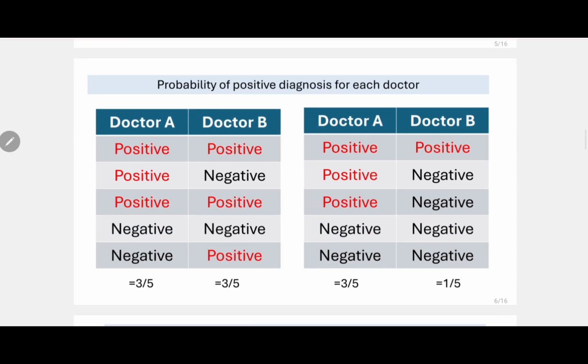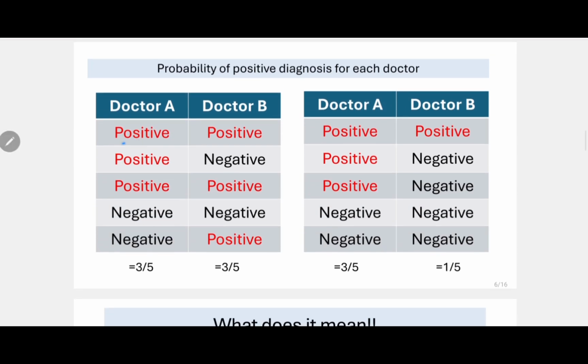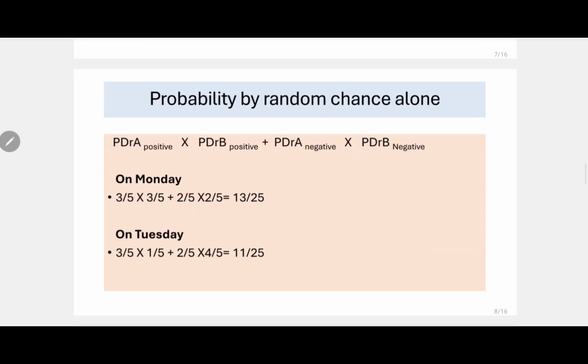So we have just filled in the values here, and we get the probability of chance as 13 out of 25 times.